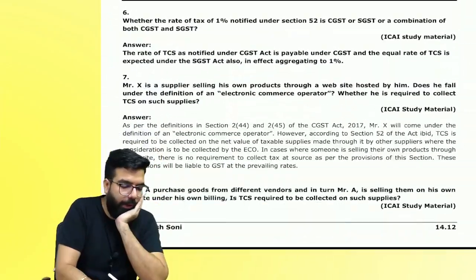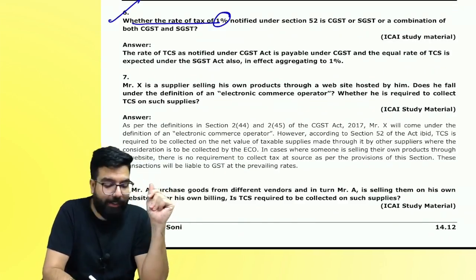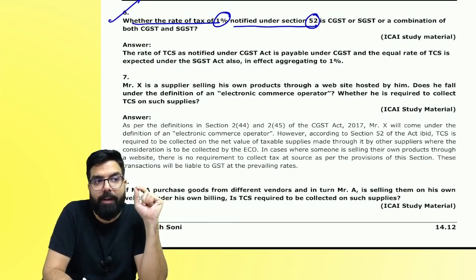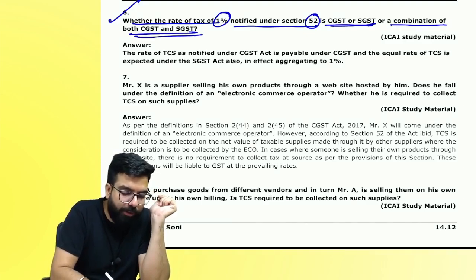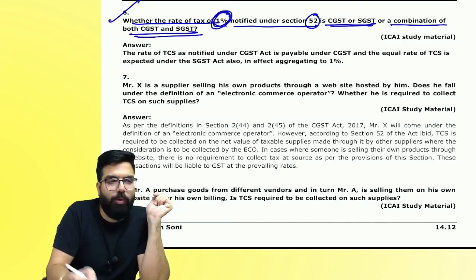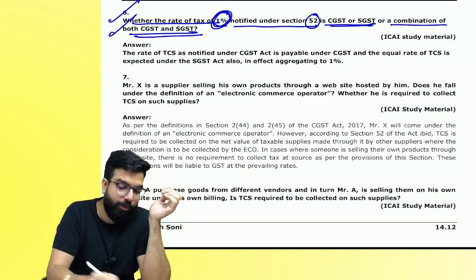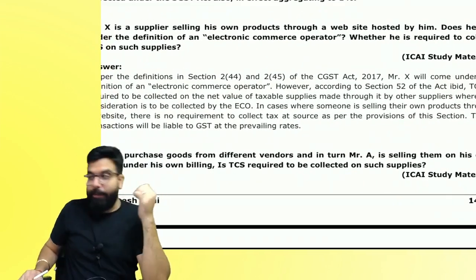People, whether the rate of GST, the rate of tax, 1% notified under section number 52. TCS is section number 52. Is it CGST, SGST or a combination of both? People, 1% is what? TCS. Is it a combination of CGST and SGST? Yes or no? Bakwas question. Bakwas means total bakwas. Everyone over here now.